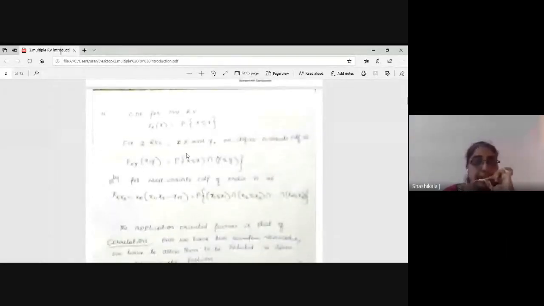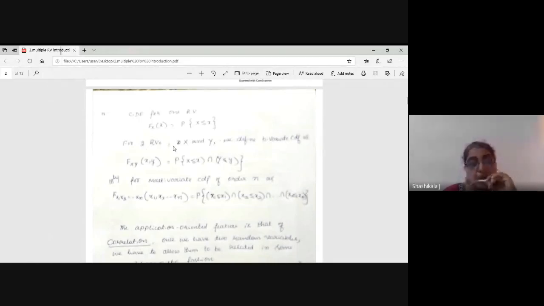And an example of how they deal with the mathematical concept is the CDF. How do we define a CDF for a single random variable? It is capital F of X. Whenever the probability is assigned, that becomes a CDF, that is the probability of random variable X less than or equal to some x. The same concept will be extended to two random variables.